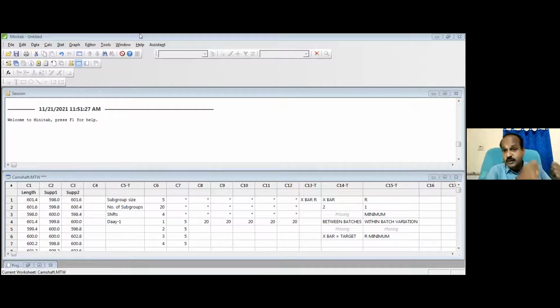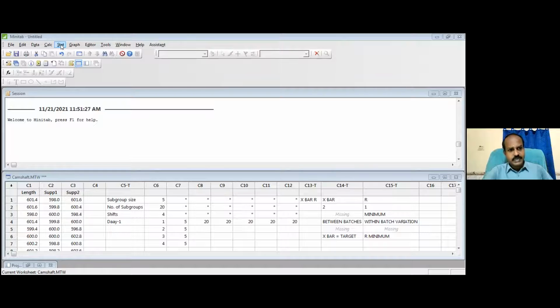It all depends on how you collect the sample. If you take a sample every single hour, then that 1 hour production is gone. If you take a sample out of every shift, then 1 shift production is gone, isn't it? That is the meaning. So we need to understand what kind of signal our control chart is giving and what it actually means in real time.